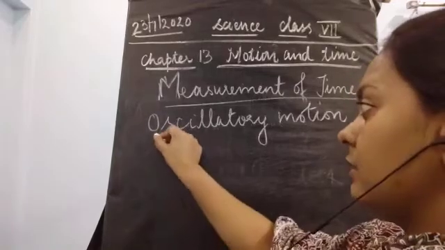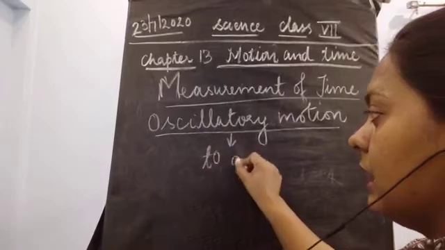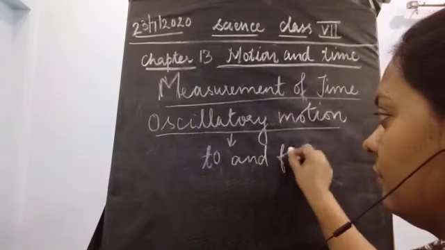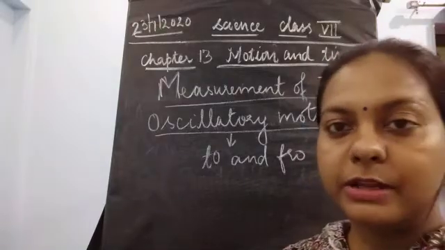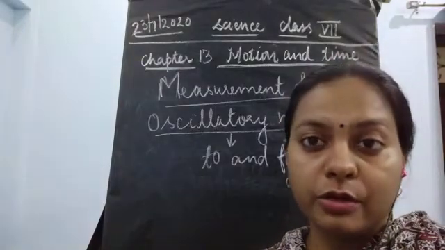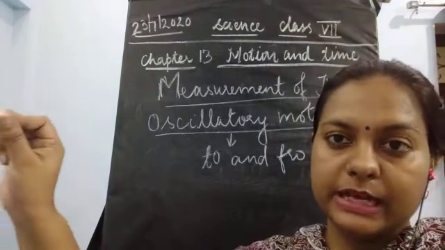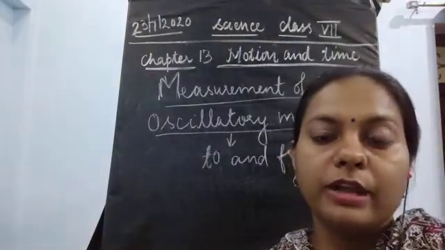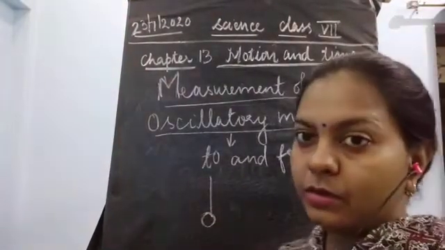I said that oscillatory motion means when an object is moving only to and fro. What is the meaning of the word to and fro? One object is there which is moving, either on the left side, once on the right side. Okay, for example, if you tie a stone in a string, what happens?